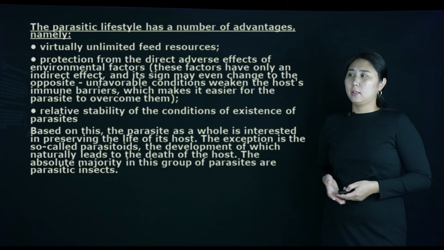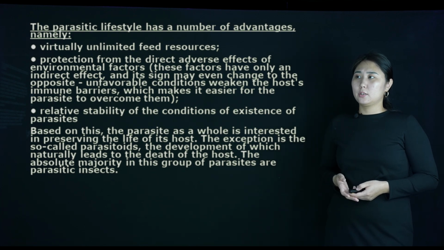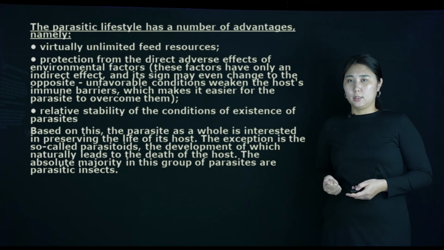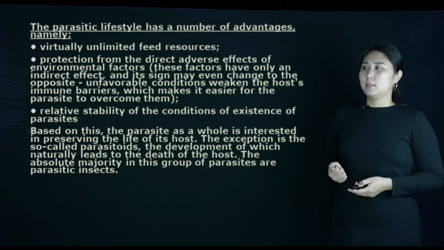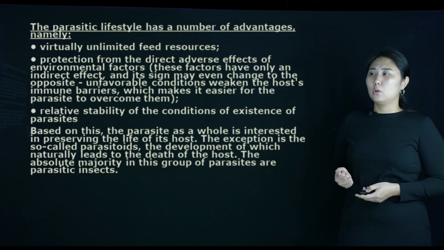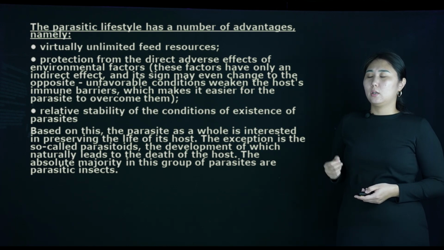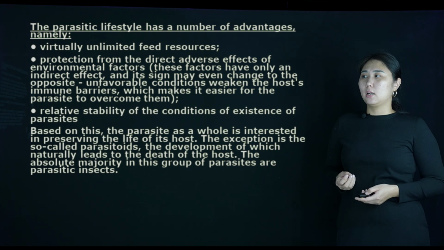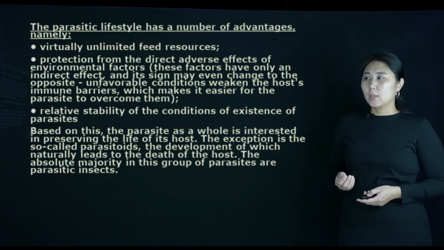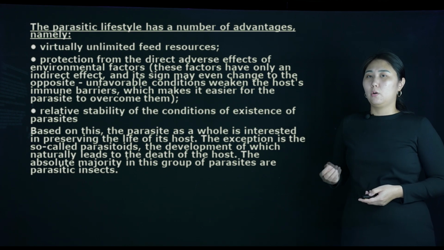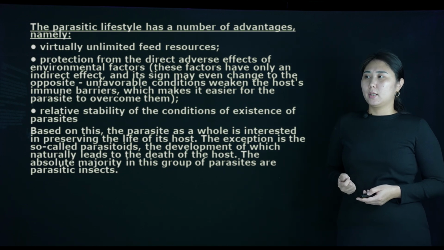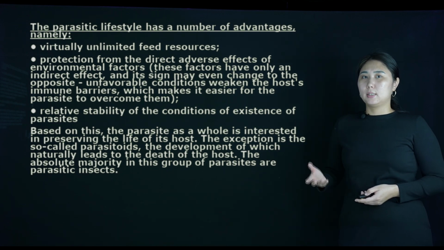Next is relative stability of the conditions of existence of parasites. Based on this, the parasite as a whole is interested in preserving the life of its host. The exception is the so-called parasitoid, the development of which naturally leads to the death of the host. The absolute majority in this group of parasites are parasitic insects.